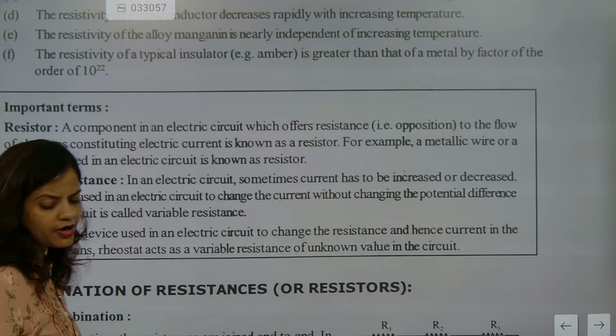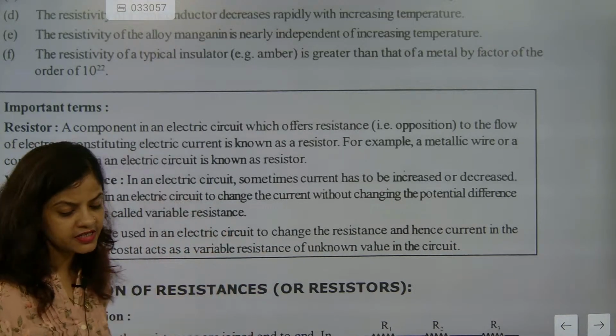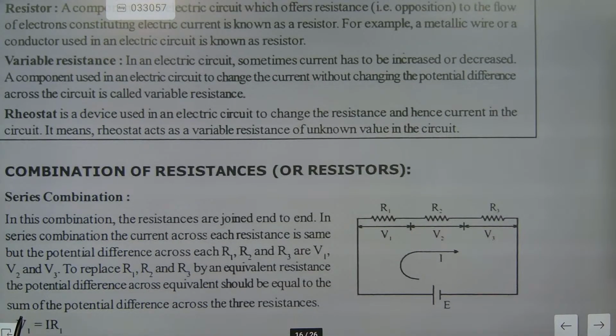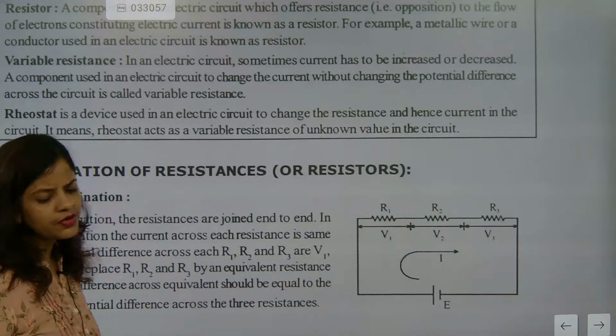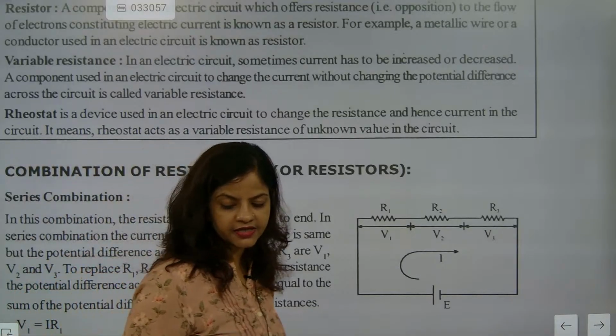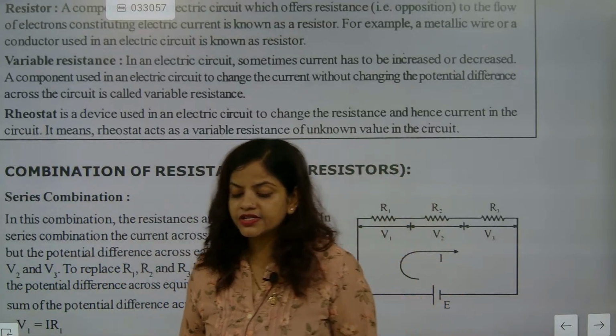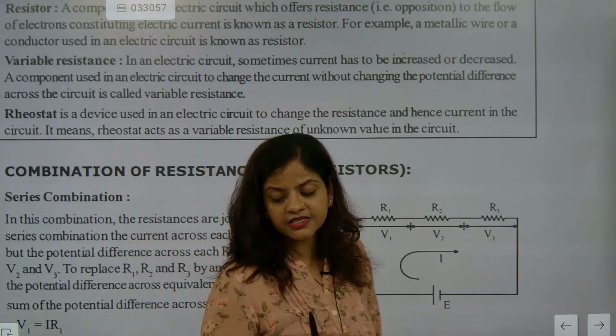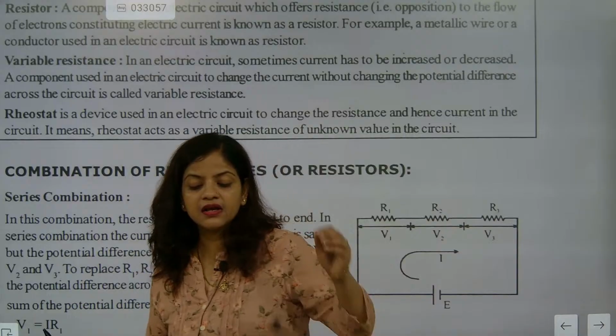Now we are going to understand some very important things, and that is series connection and parallel connection.